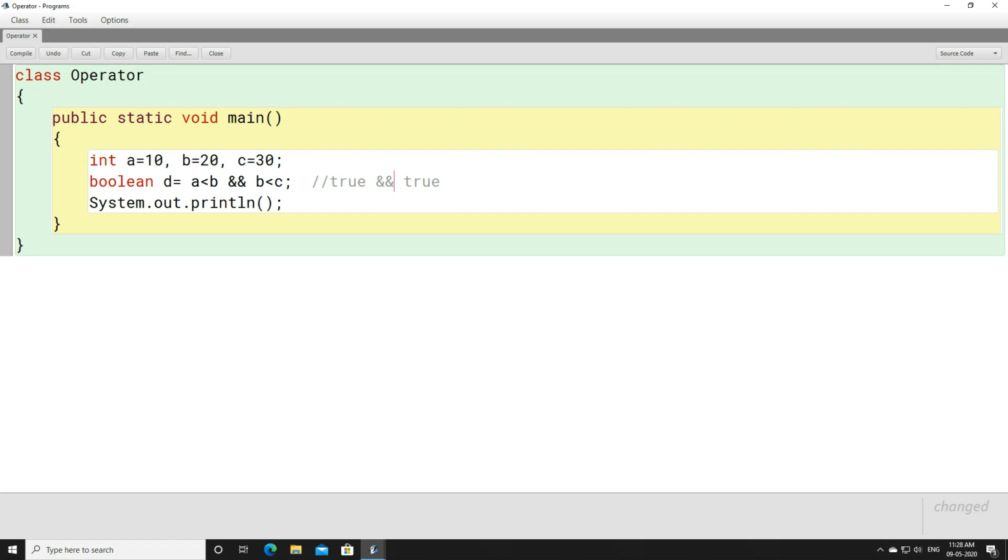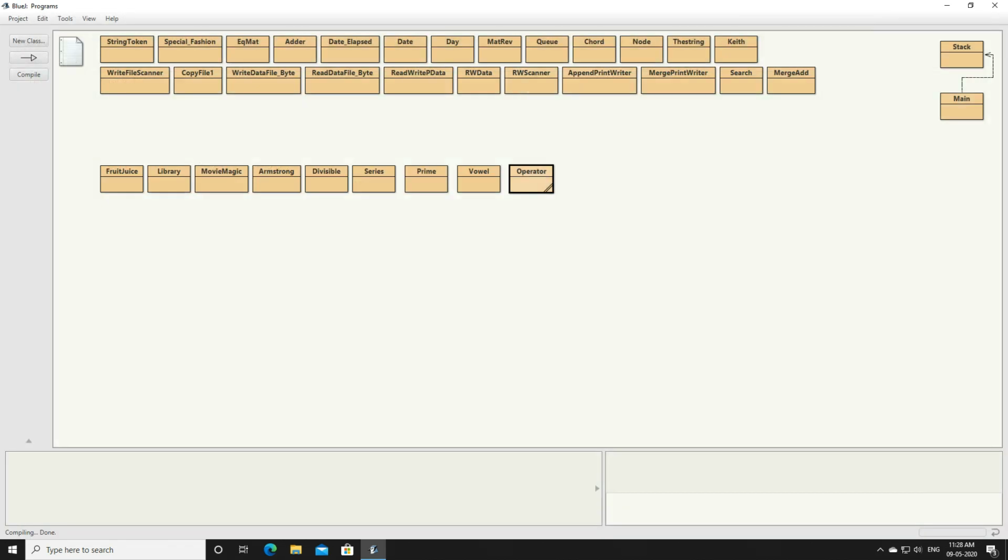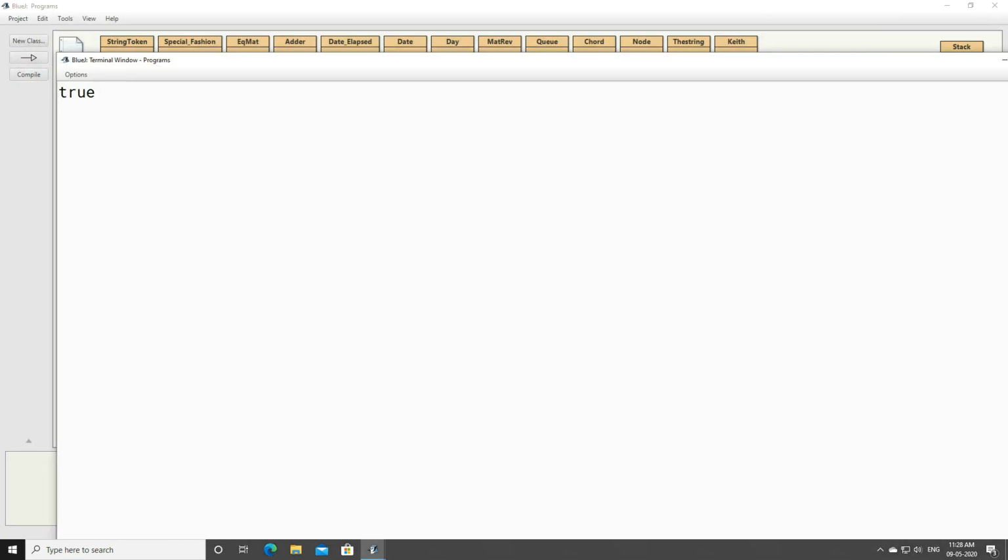If you use 2 conditions, or 3 conditions, or n number of conditions, whatever conditions you have, if each and every condition gives you value true, then the outcome will come as true. Let's look at this output. Now we are going to print the value of D. Here we get true, right?